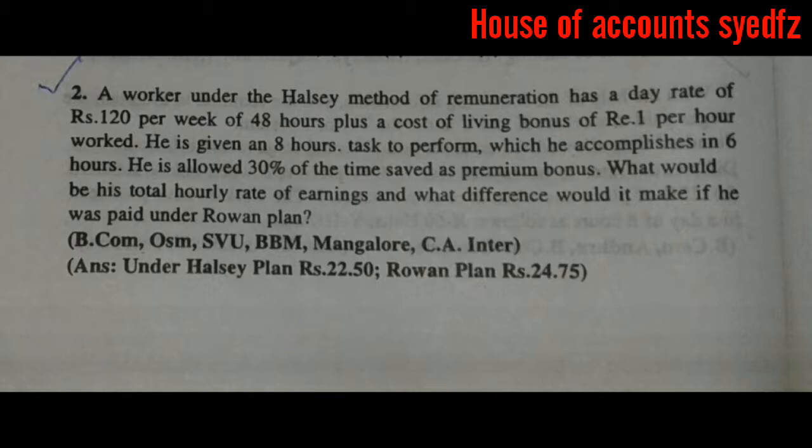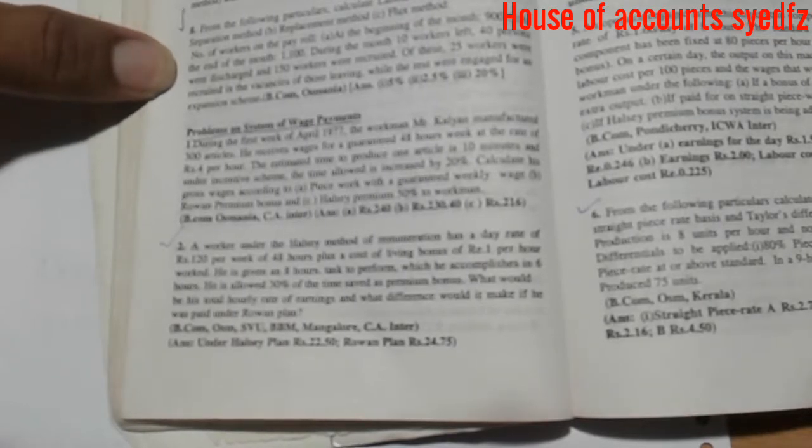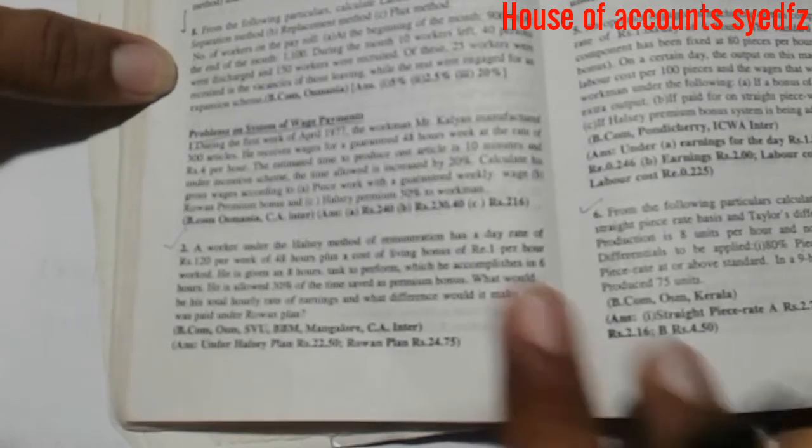What would be his total hourly rate of earnings, and what difference would it make if he was paid under Rowan's plan? Okay, so we have to calculate this one. Problem number second in this video, labor cost, labor wages.